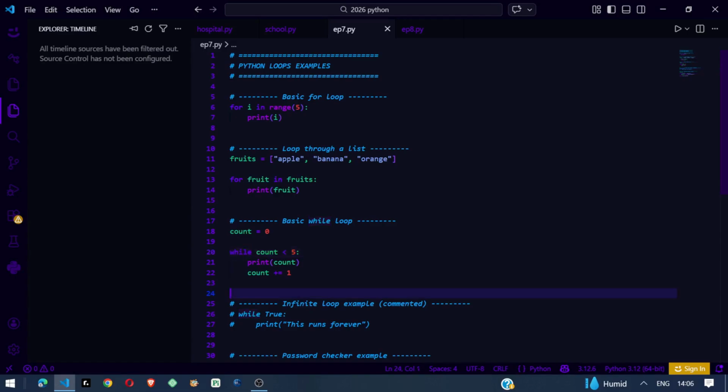Infinite loops. If the condition never becomes false, the loop never stops. This is called an infinite loop. Beginners do this all the time. It's normal.